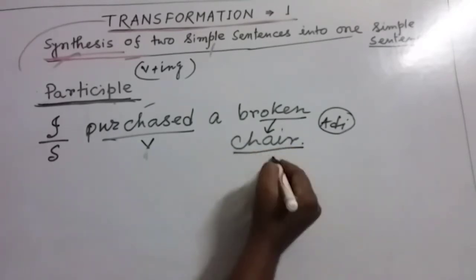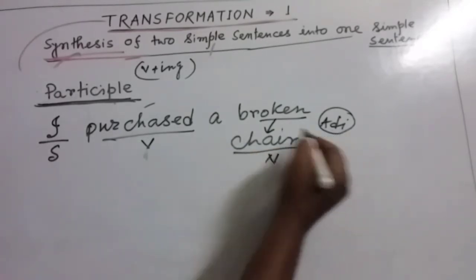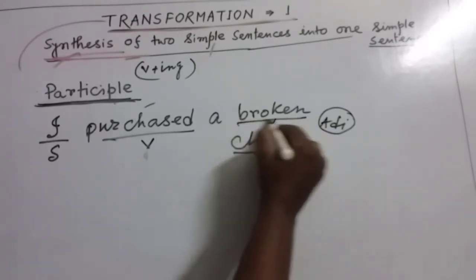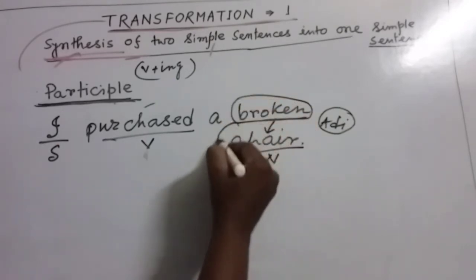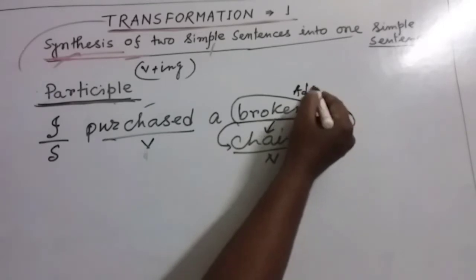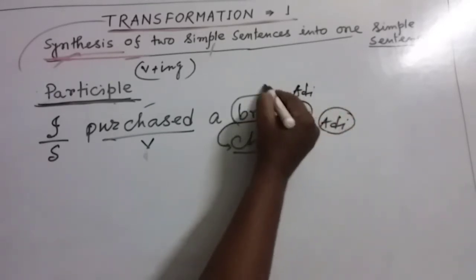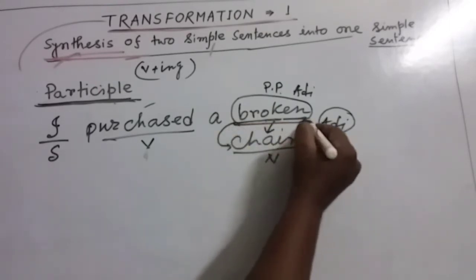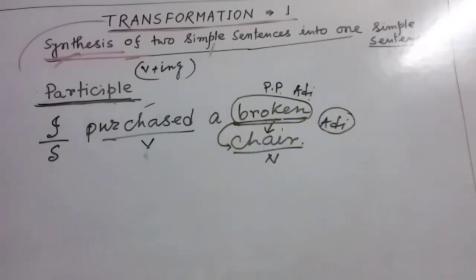It's a noun, and you know, my dear friends, any word which modifies the noun is called an adjective. So here this broken refers to this chair, so obviously it's an adjective. And you can see, my dear friends, this is the past participle form of the verb break. So here the past participle form is used as adjective in the sentence. It is called past participle.